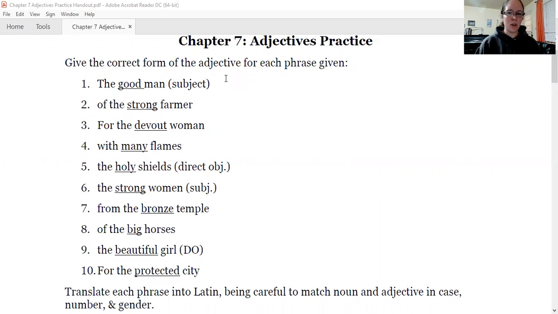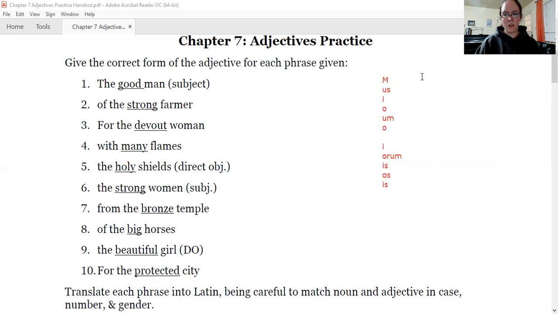All right, so reminder for our adjectives, we need to know all three of our genders' sets of endings. So our masculine set of endings is us, e, o, o, and then the plural i, orum, is, os, is.